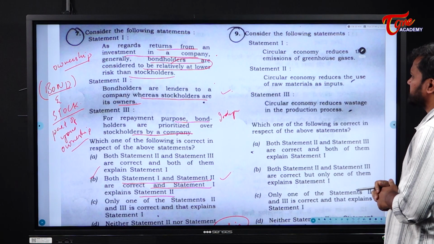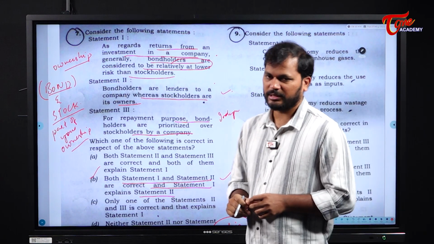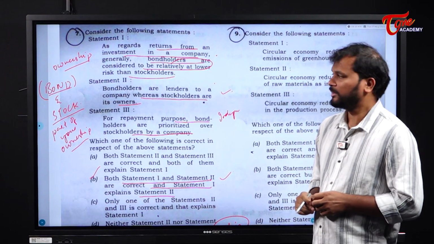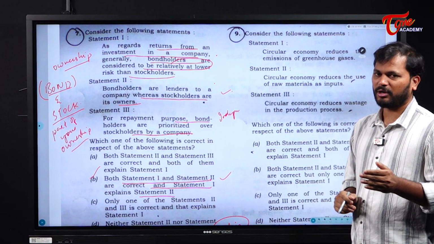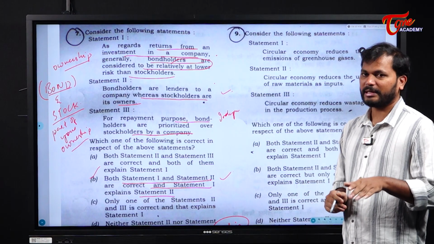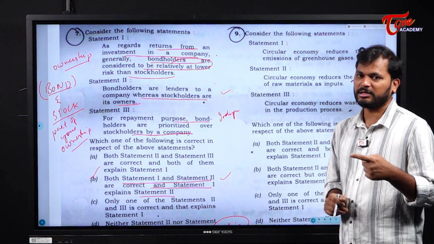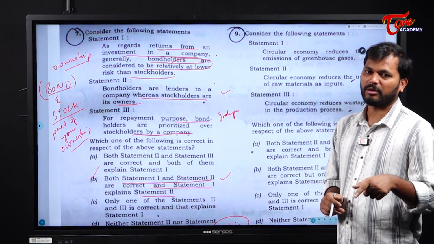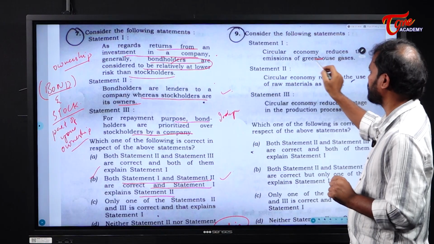Consider the following statements. Circular economy reduces the emission of greenhouse gases. First of all, what is a circular economy? A circular economy is any economy where new resources or new raw materials are not raised, but existing products are recycled so that there is less impact on the environment and less cost of production. Now, circular economy reduces the emission of greenhouse gases.